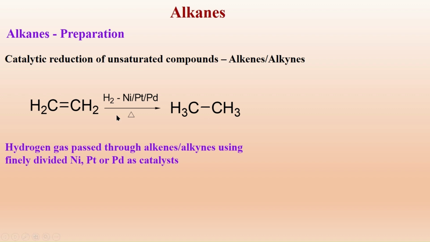The hydrogen gas is passed through the alkene or alkyne in the presence of a catalyst like nickel, platinum and palladium in finely divided form. When we divide it finely, it increases the surface area, so it can have more interaction with the hydrogen.